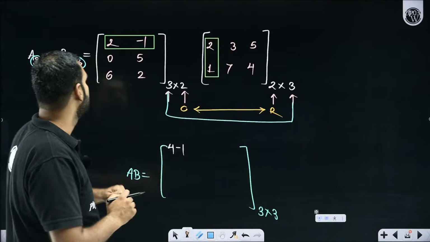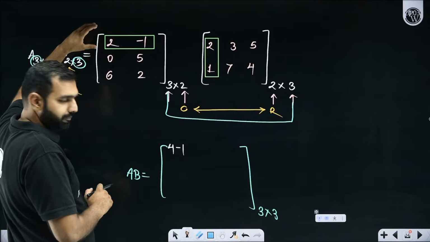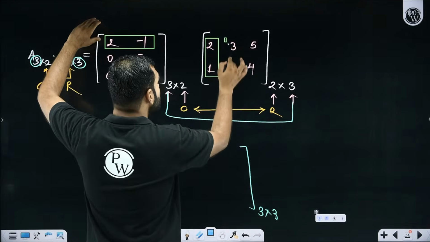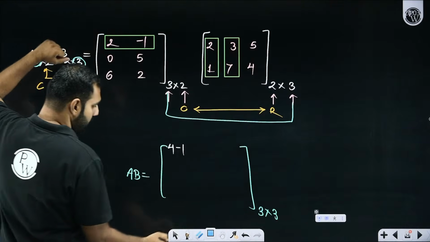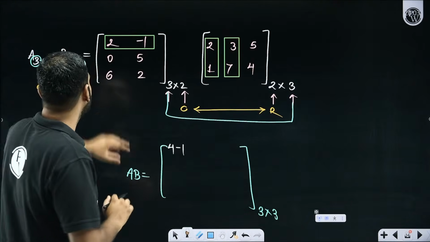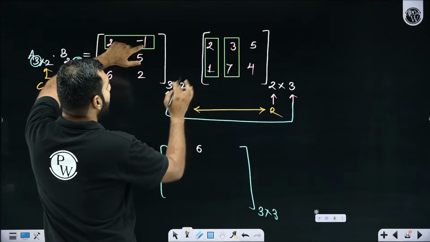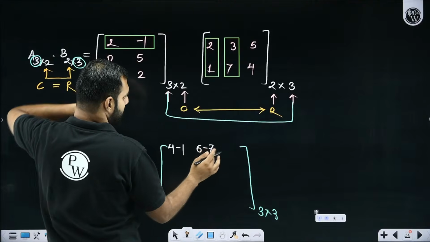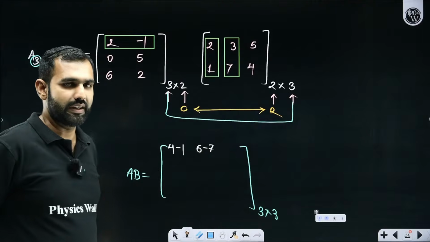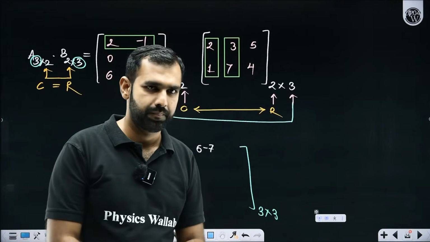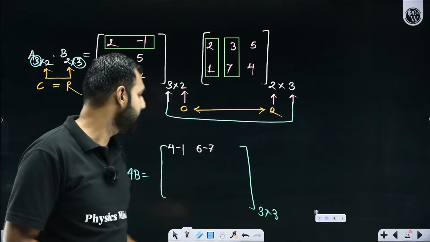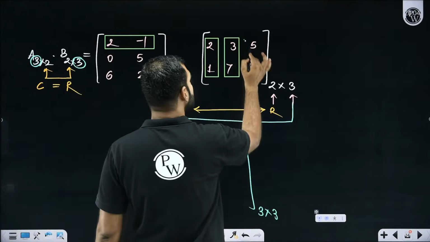Everybody got this? Now, I'll keep this row only, but now I will choose this column. With this, pay attention everyone. 2 into 3, are you noticing, is going to be 6. Minus 1 into 7, that is going to be minus 7. It will be my first row, second column element. Getting it, everyone?